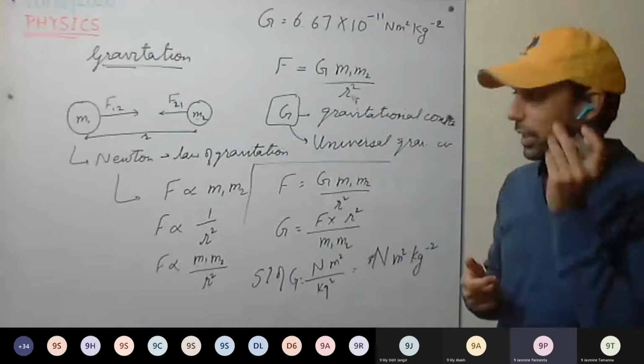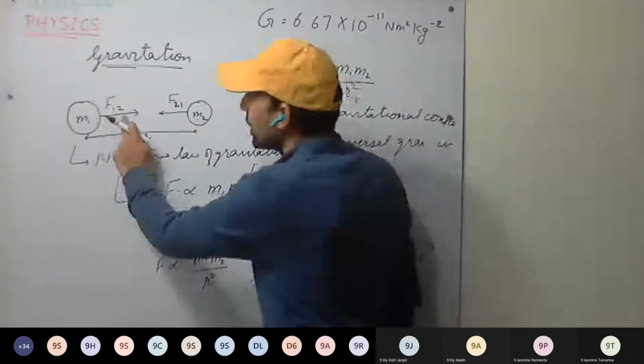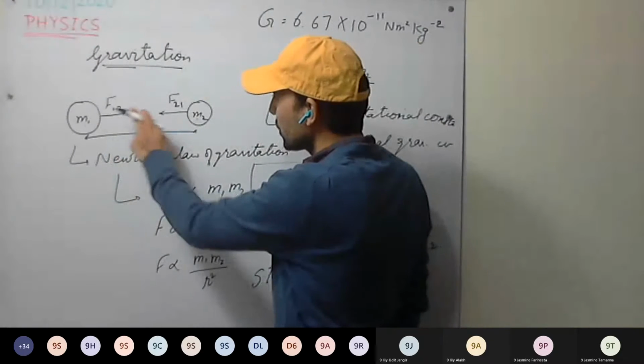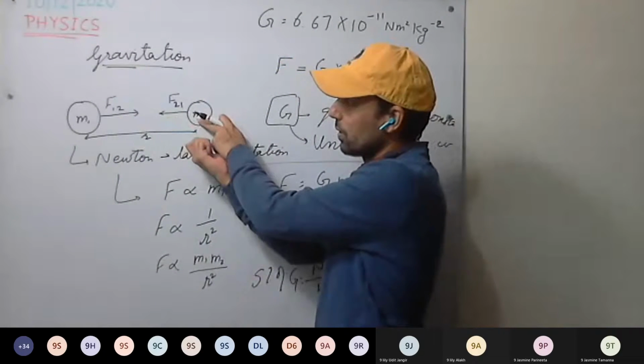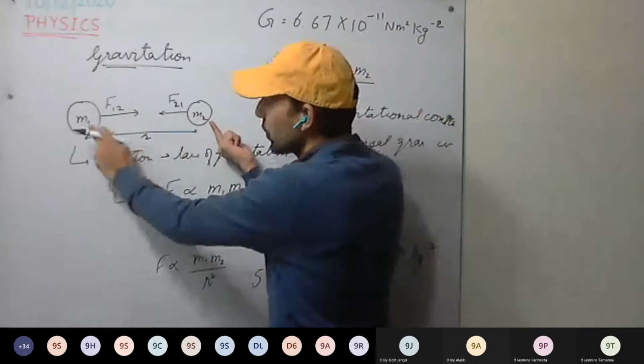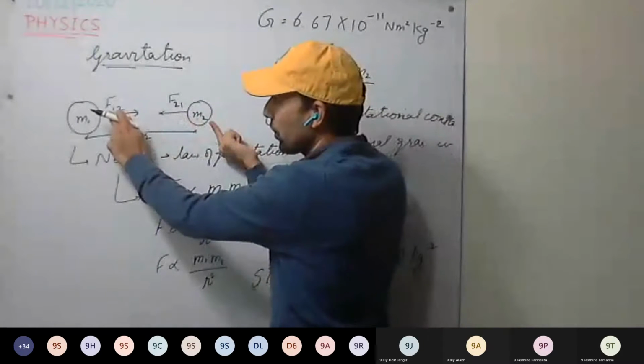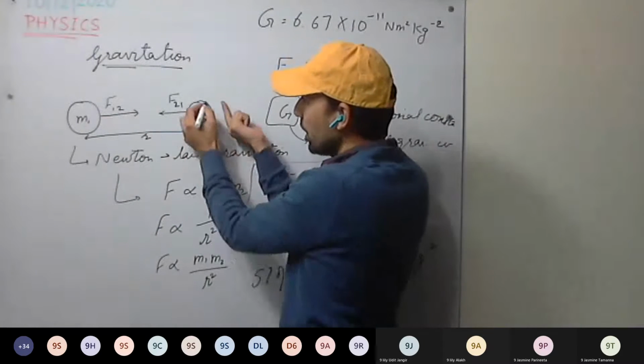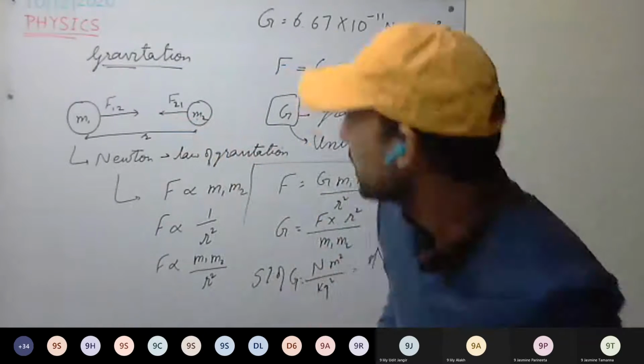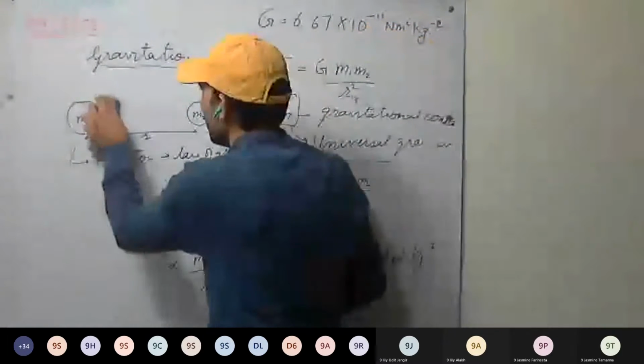Yes, sir. Okay, one more thing, see here. This is the force with which M2 body attracts. This is clear? This is the force on M1 body because of M2, F12, force on 1 due to 2. Okay, one minute. Let me rub and tell again.